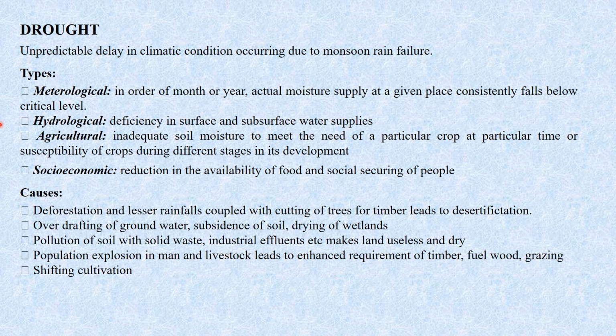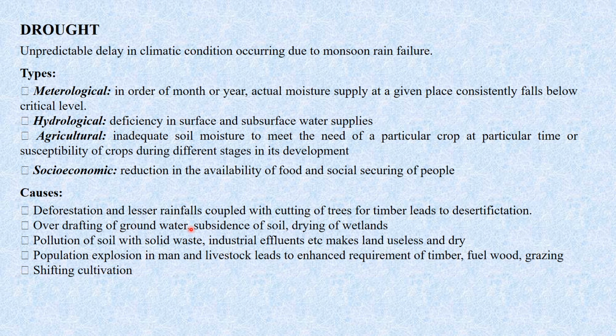So what are the causes of drought? The first one, as we already know, is deforestation and lesser rainfall coupled with the cutting of trees for timber, which leads to desertification.